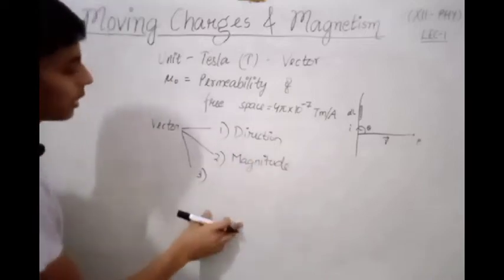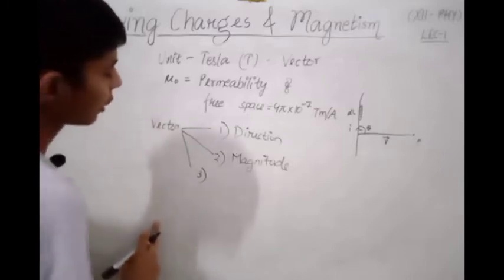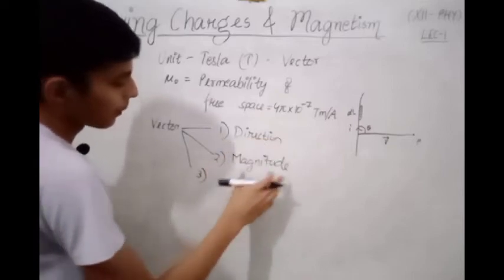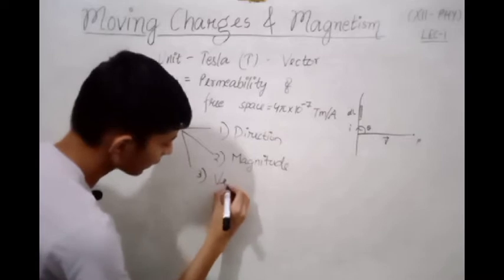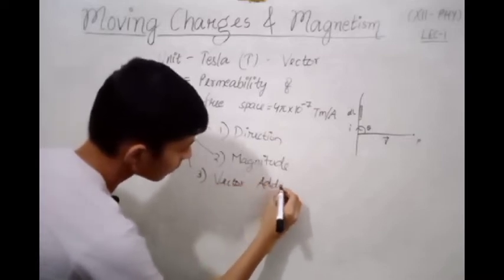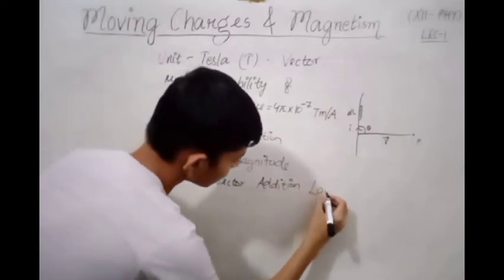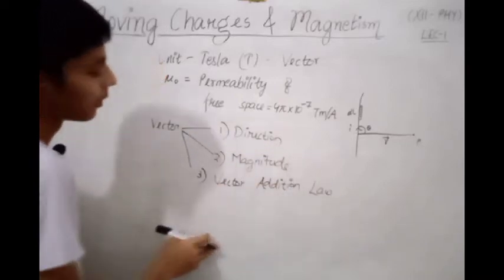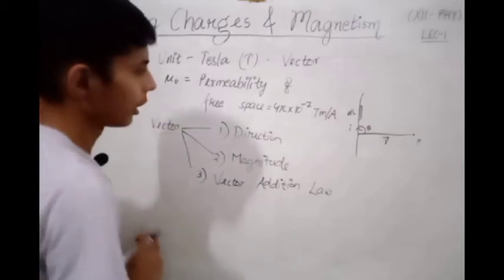The third characteristic which can determine whether a quantity is a vector quantity or a scalar quantity is that a vector quantity has direction, magnitude, and along with it follows the vector addition law. So these are the three properties which would determine that a given quantity is a vector quantity or a scalar quantity.